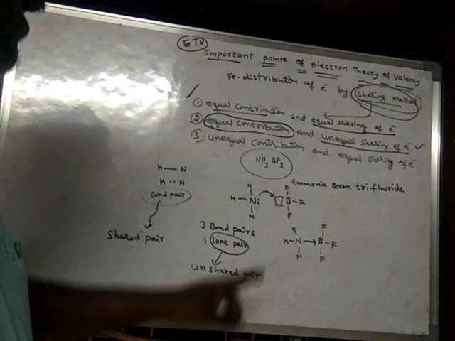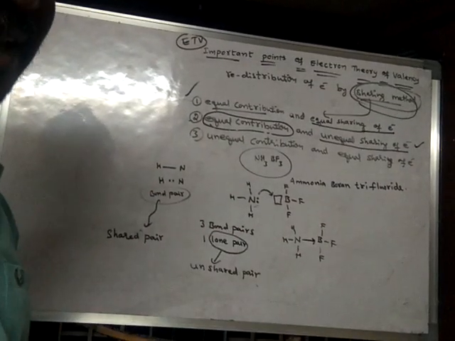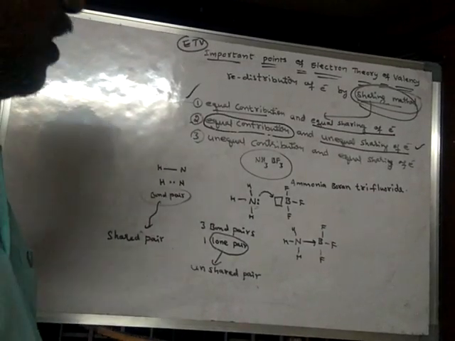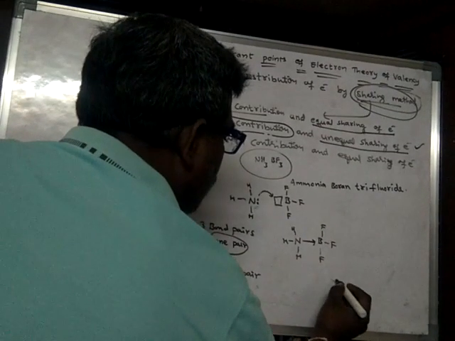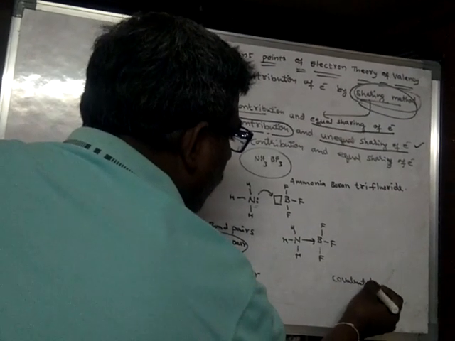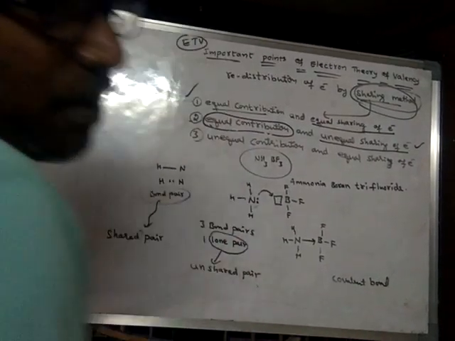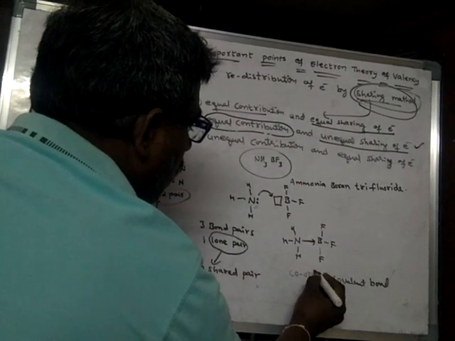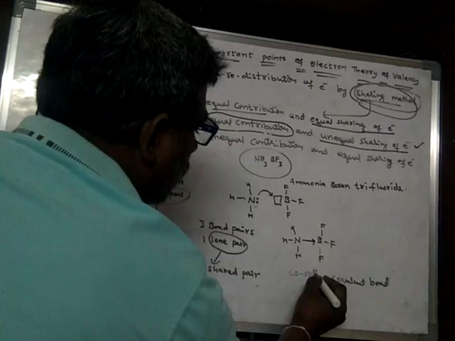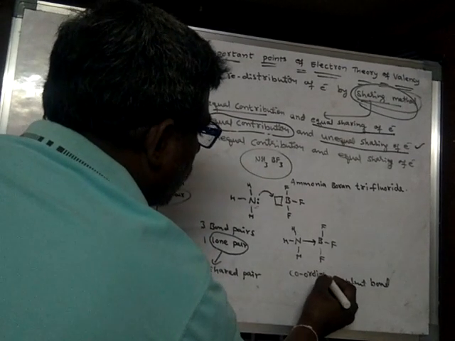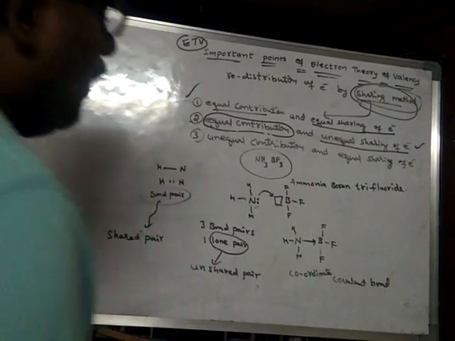And nitrogen and boron are again sharing that electron pair. So sharing is taking place again, hence it is a covalent bond. But it is a special type of covalent bond known as coordinate covalent bond. It is called coordinate covalent bond.